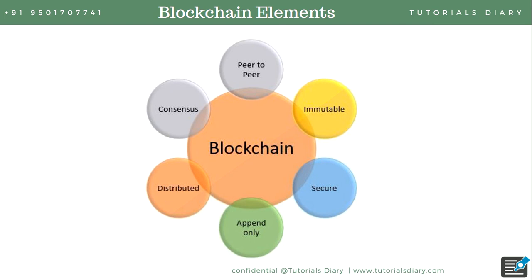And he will ask the others to validate. So the other four friends will validate that, yes, 1 plus 1 is 2, and they will say yes, he has solved the puzzle, and that person will get $10. Everyone, all the four friends, will come to know the value. So all the five friends will come to one agreement that 1 plus 1 is 2. Once the agreement happens, only then the information will get stored to a blockchain. So this is how the blockchain works. The agreement happens between all the peers, and only then the blockchain saves the data to the network.